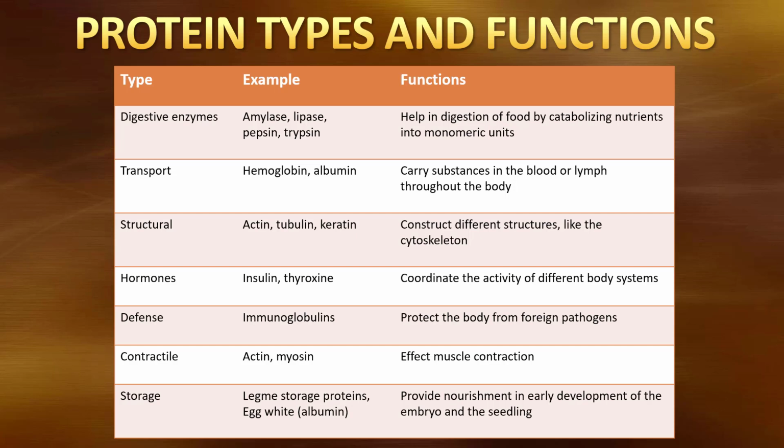We also have contractile proteins that we find in all cells for cell division, and then we find very specific arrangements of these contractile proteins in cells of muscle tissue. We also have proteins for storage. Many of these will provide nourishment to developing embryos and developing seedlings.